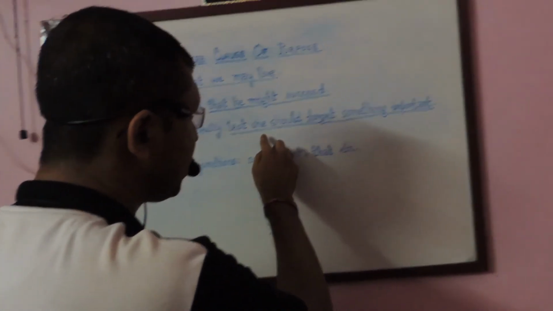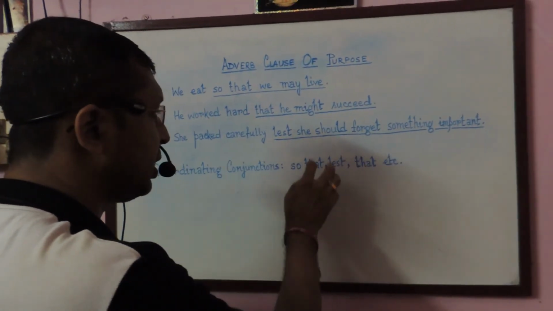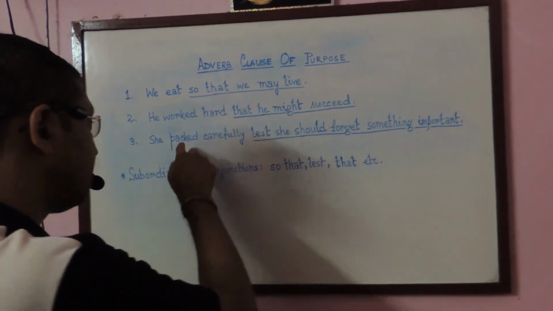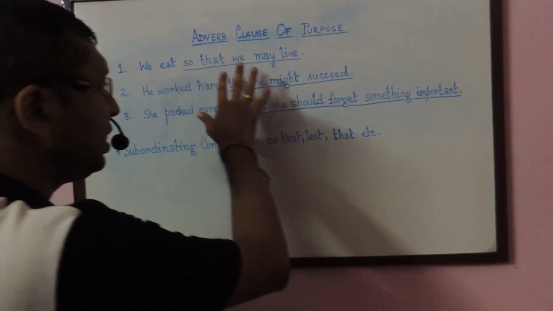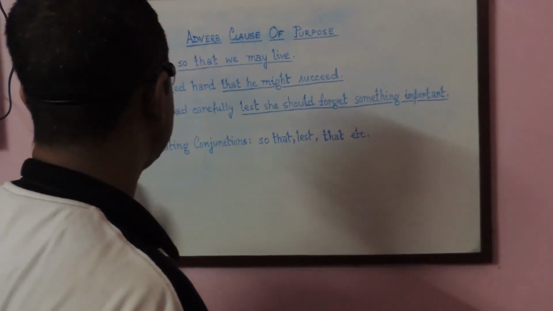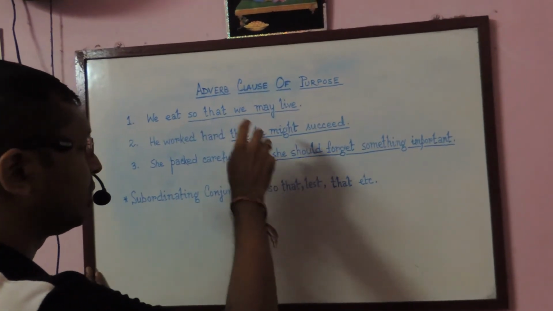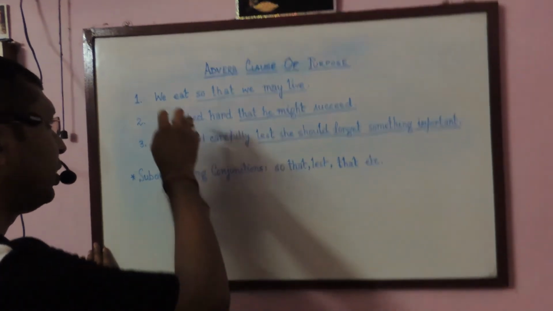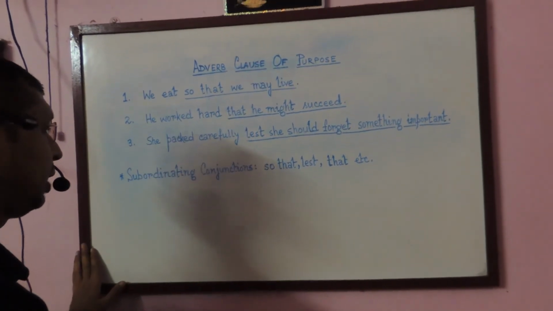So this lest she should forget something important is a part of a sentence. It is making a complete sense. It is a clause, and it is also describing the purpose of the verb packed. Right? So these three sentences have subordinate clauses, which are all describing the purpose of the verb of the principal clauses, right?